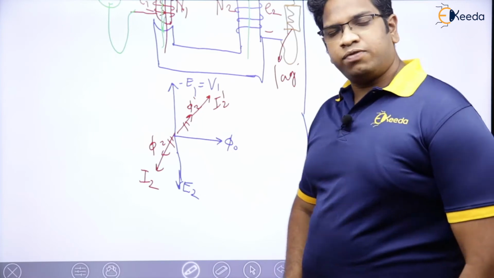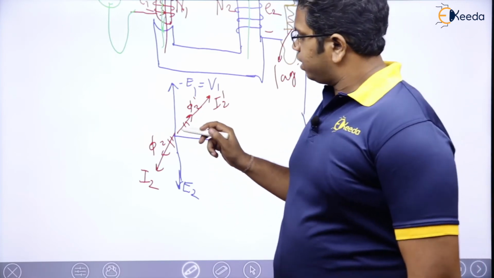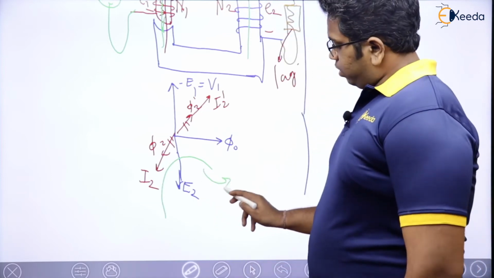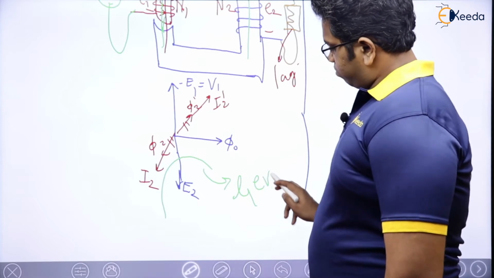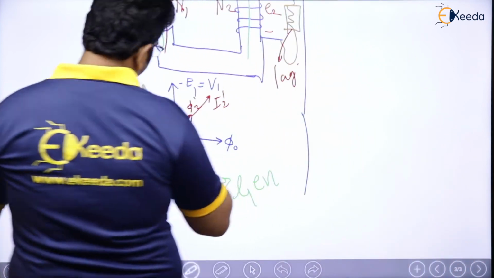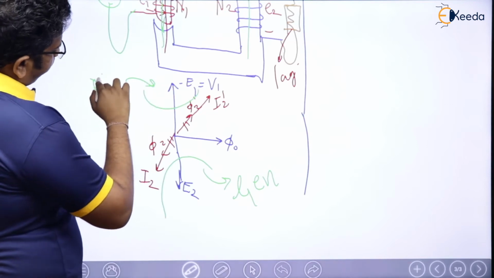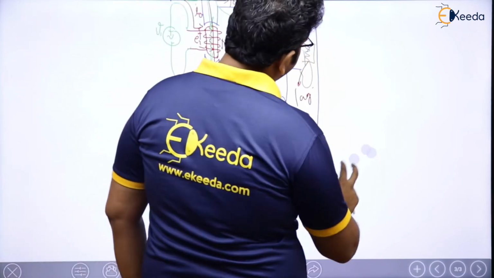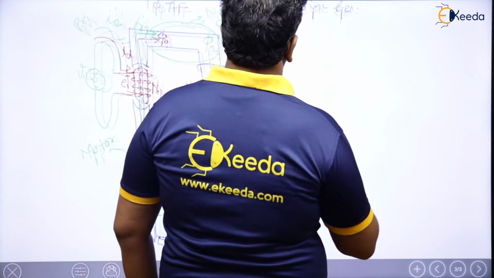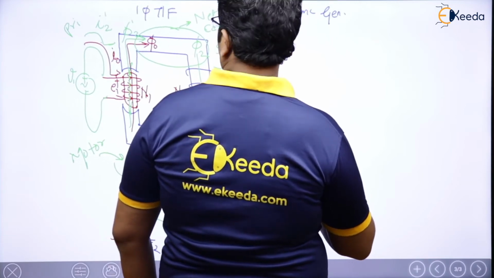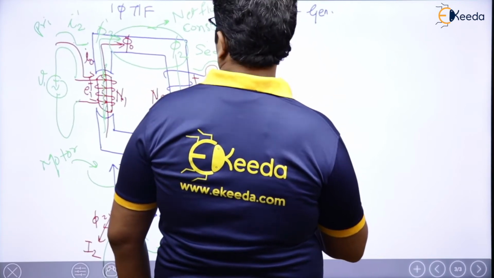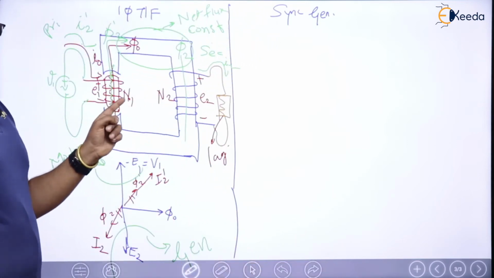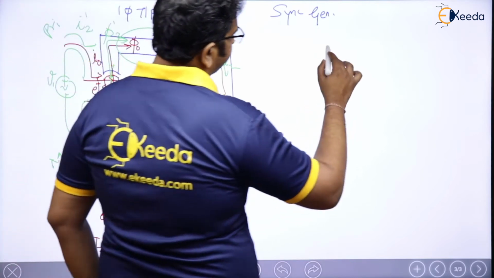Now see here, as we have been already discussing, the secondary part of the transformer will be same as generator, right? And the primary part of the transformer will be same as motor. Already we have discussed it many times, right? Now see here, what is going to happen in synchronous generator, let us say. Let us come to here. I will draw the same figure. And then we will discuss.